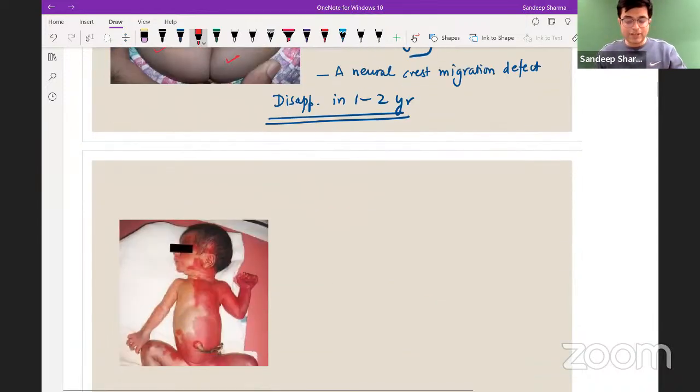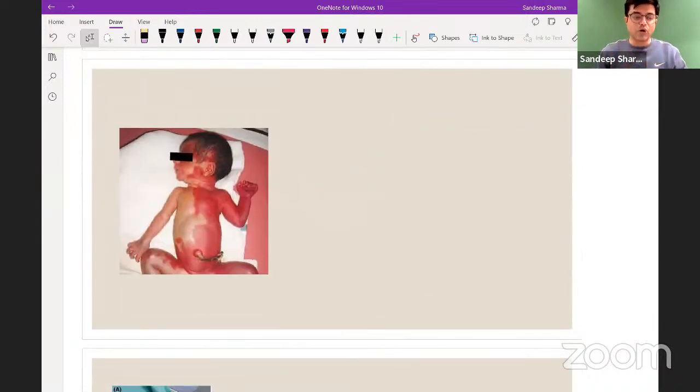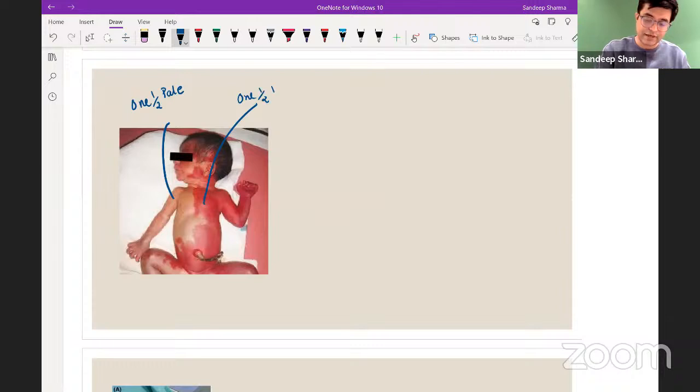So let us look at the next newborn. There is a newborn who is born and he's having a distinct discoloration. One half of the body is dark pink in color, one half of the body is pale in color. What do we call it as? You can see one half of the body is pale and one half of the body is dark red in color. The likely diagnosis in the child is Harlequin color change.